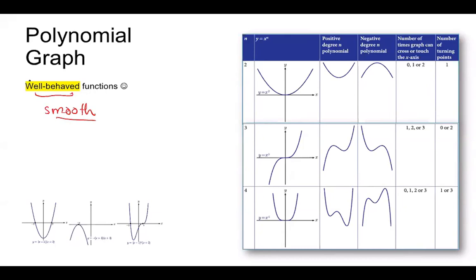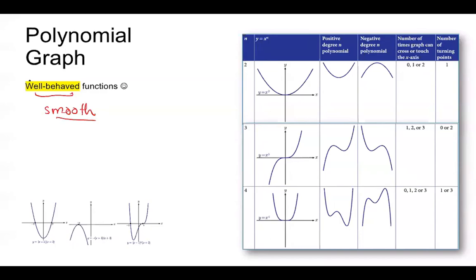And since the world we are living in is quite continuous, the world around us behaves quite nicely. So generally, when we do mathematical modeling, we use polynomials because they give us a nice picture, and we can do so many calculations.